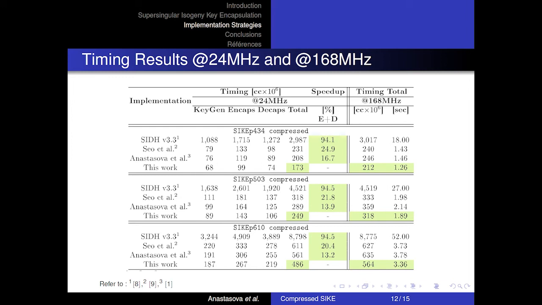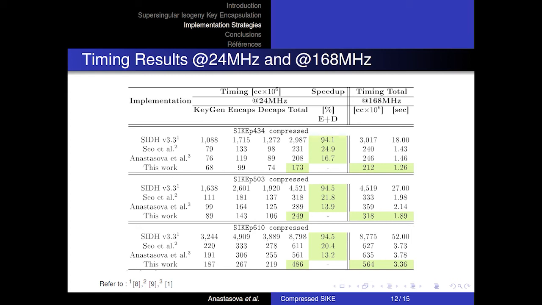For the integration of the protocol into a real scenario, we report a timing in seconds, where we run the compressed SIKE at the maximum speed offered by the target device, which is 168 MHz. We report these results on the right-hand side of our slide, and we also see the timing measured in seconds.